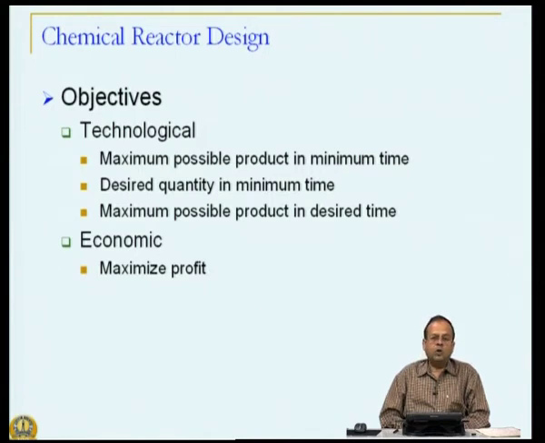It may not always be the maximum possible, but you have a certain desired quantity in mind, so achieve that in minimum time. You may be able to make more than that, but maybe the time required is more, so you are happy with the desired quantity in absolutely minimum time. Maximum possible product in desired time is the other way of looking at the same problem.